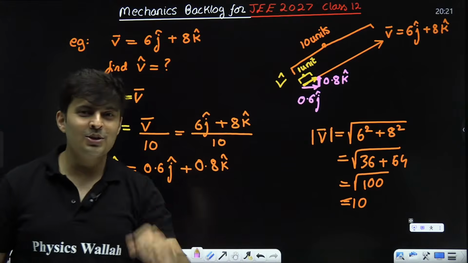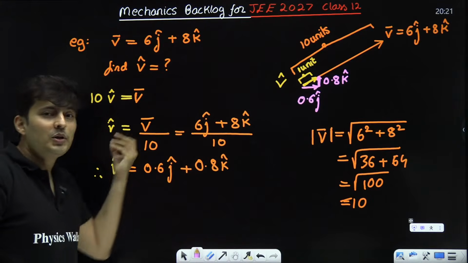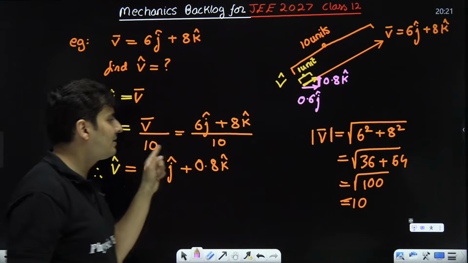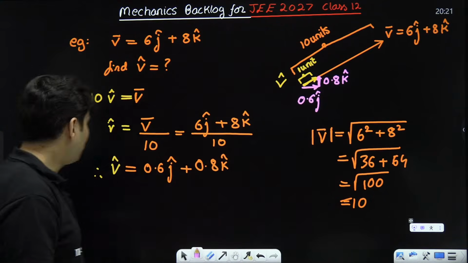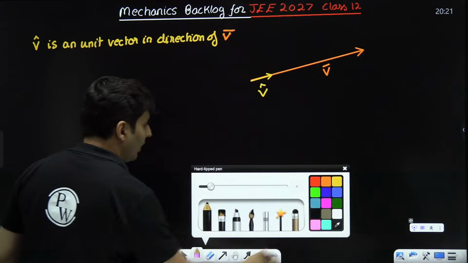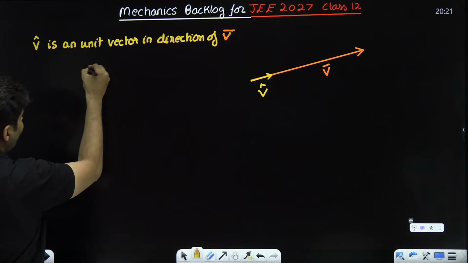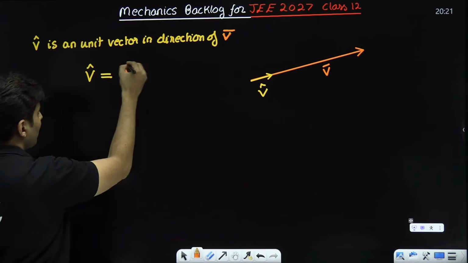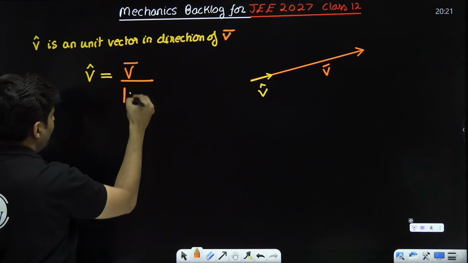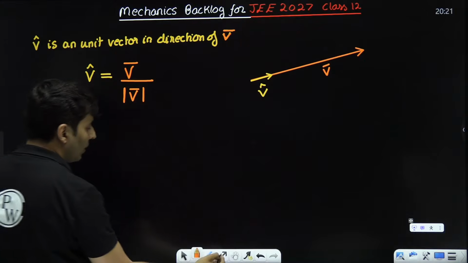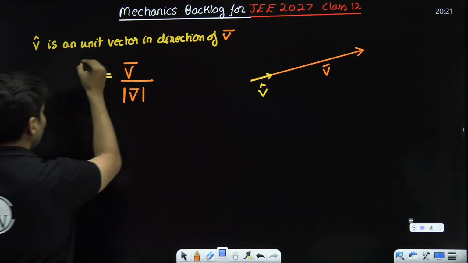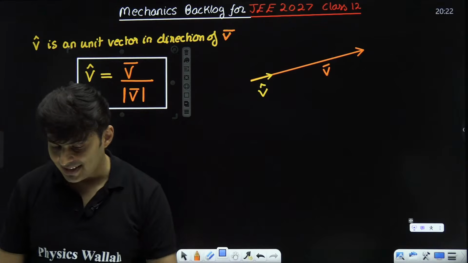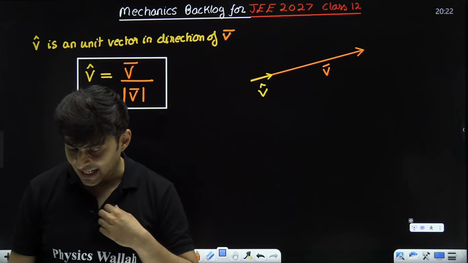So, my dear students, if I want to find a unit vector in somebody else's direction, take the vector and divide it by this number. What was that number? It's the magnitude. That is the reason why we say v hat is nothing but my original vector divided by the magnitude of it. That will automatically give me my unit vector. Is that clear?